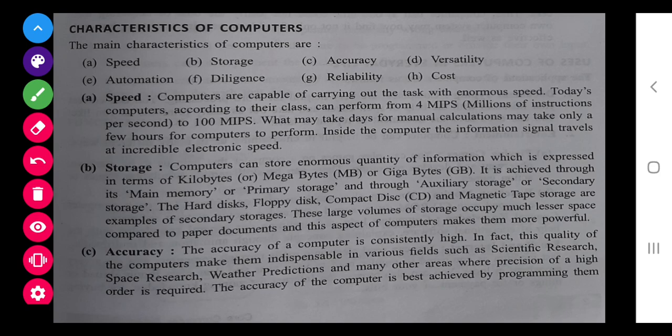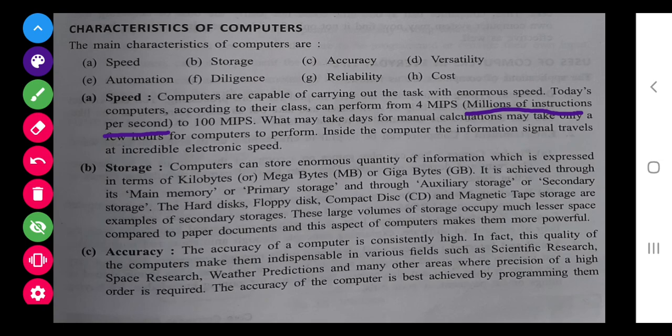Now talking about the characteristics of computer, you all know speed. Number 1, computer has the capability to solve our problem in a very short time. Means computer is very fast and works at 4 to 100 million instructions per second. MIPS, this is the full form of MIPS, millions of instructions per second. So class, you should learn this.